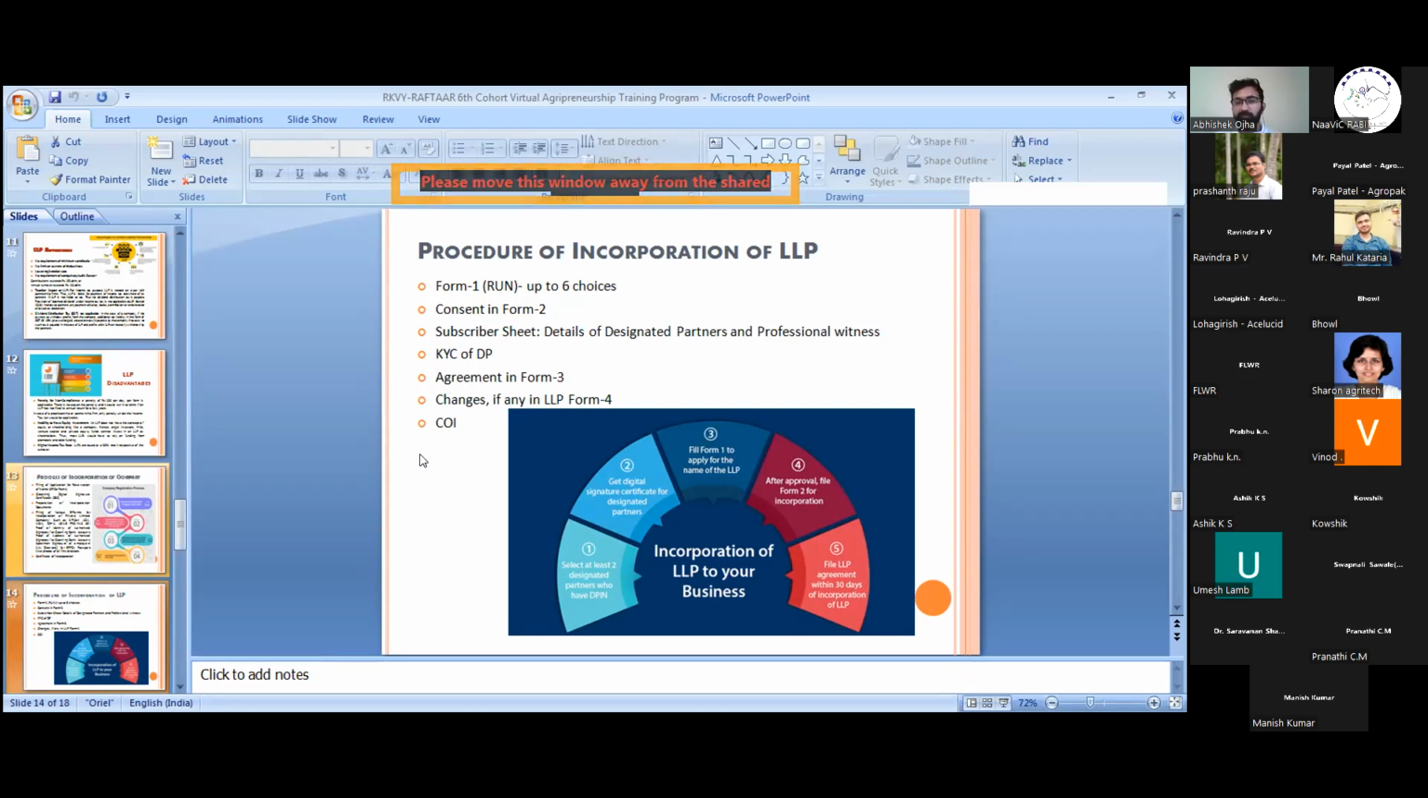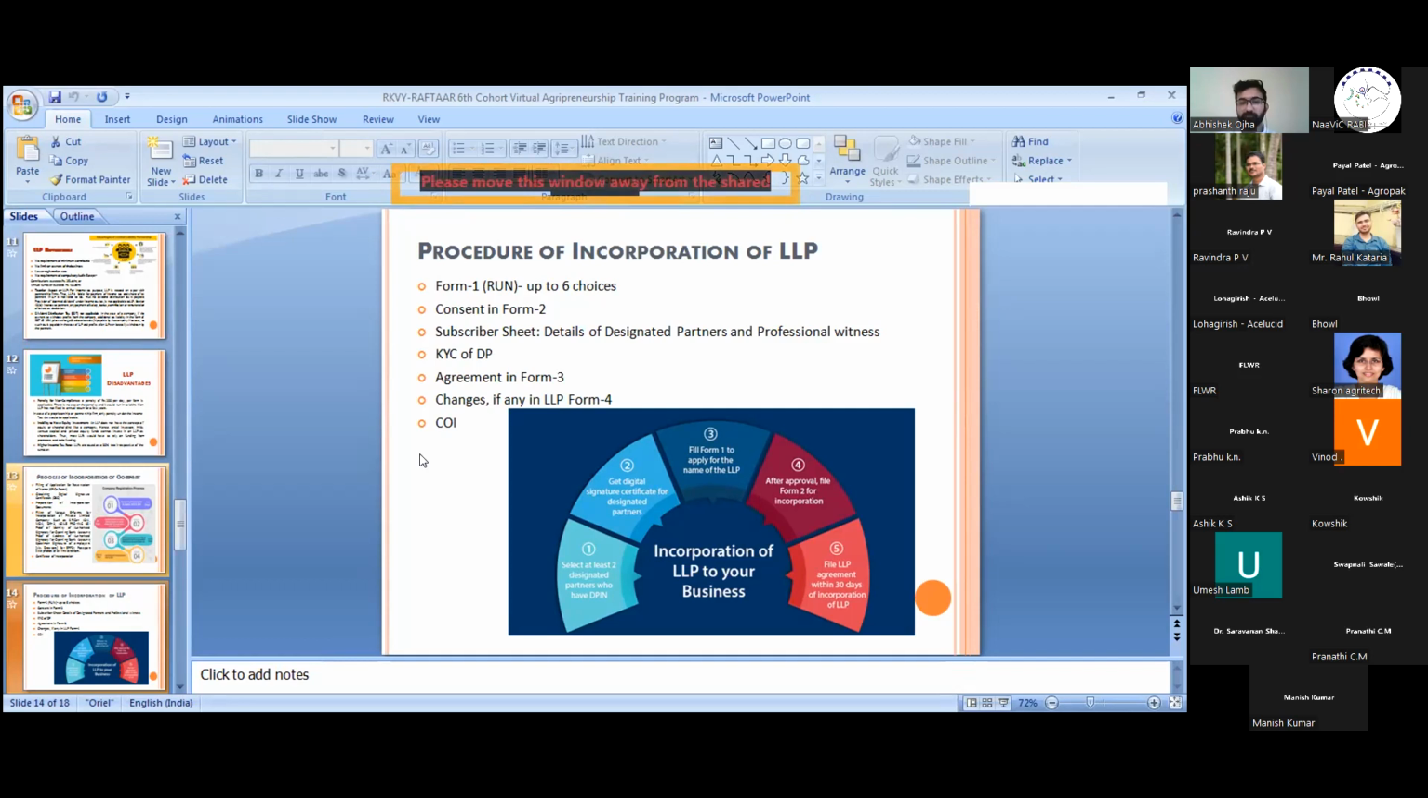Then we have to file the consent form in Form 2. With that, we have to provide the subscriber sheet details of every partner. In LLP, there is no partner, it's designated partner. So we have to provide the details of designated partners with their KYC, which includes their bank statement, their IDs, their signature, their photos. With that, the professional has to witness these designated partners. I, as a professional, have to also sign the details of the designated partners, certifying that they are truly provided and are not fake IDs of the designated partners.